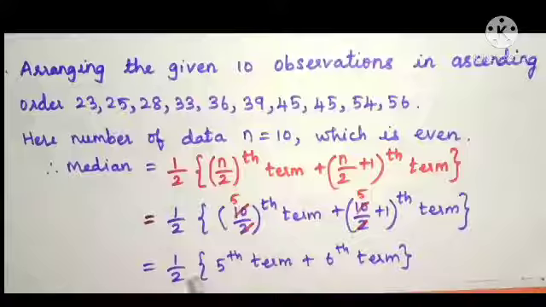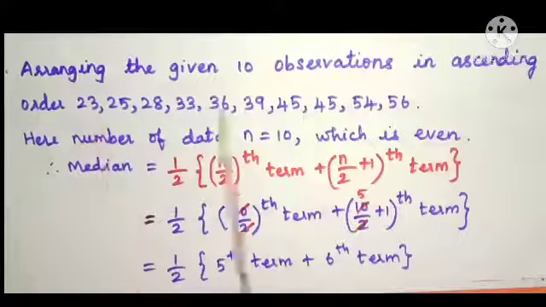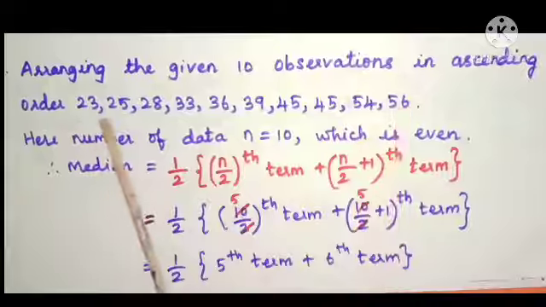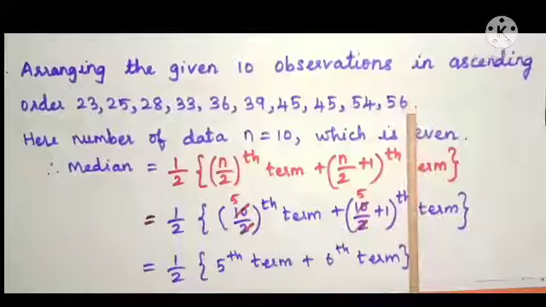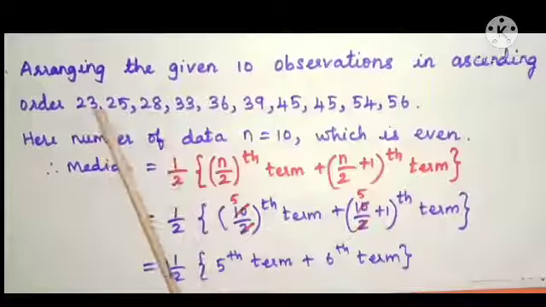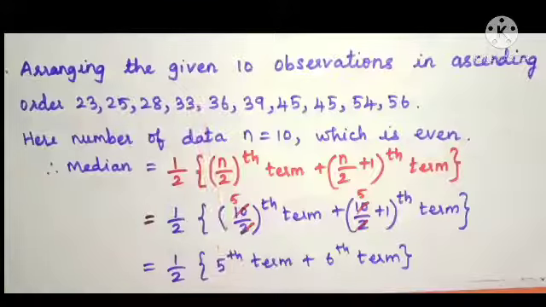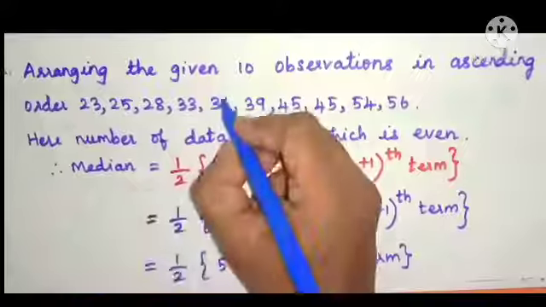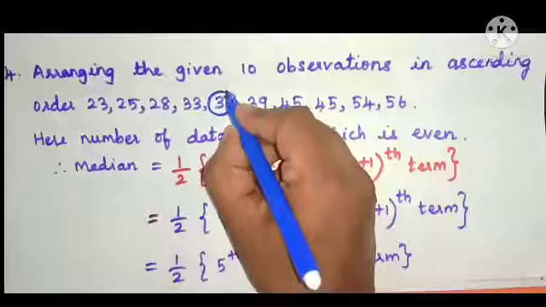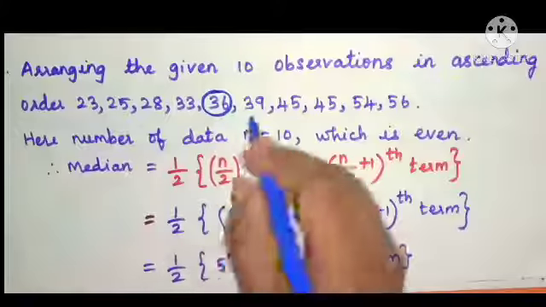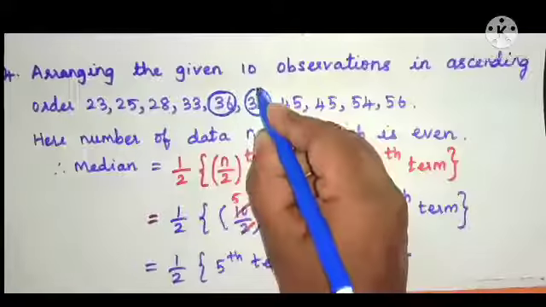You must see them in arranged data. So here 1, 2, 3, 4, 5. What value is there? That is 36. 36 is the 5th term and the next term is the 6th term.